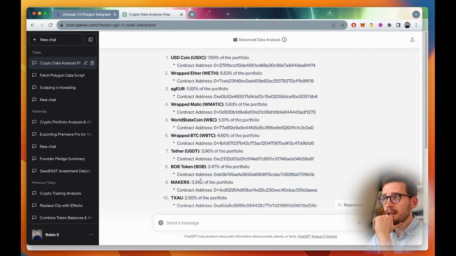So it gave me 10 coins to invest in, which is good news. I don't know a huge amount. I mean, obviously there's still a lot of stable coins here, but Bob Token, MakerX, TXAU, I think are all non-stable coins, and World Stake Coin as well. So hopefully that's a bit more balanced. Unfortunately, it doesn't add up to 100%, so it's not all of the portfolio.